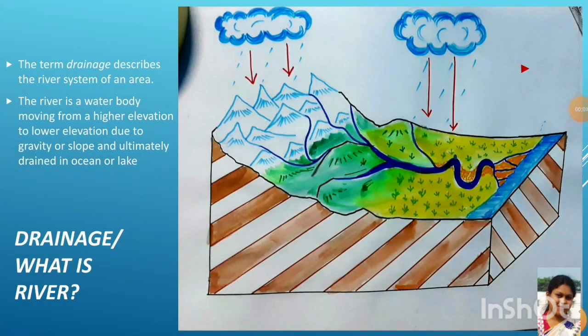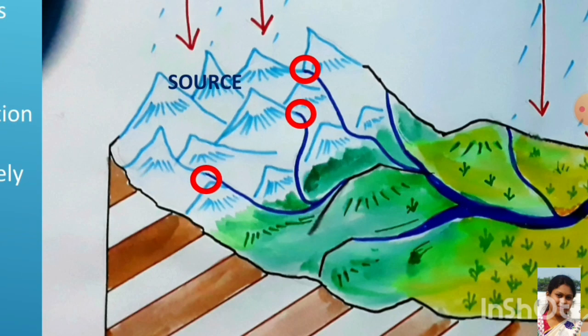Now let's learn what drainage is. The term drainage describes the river system of an area. We all see rivers. Here we discuss some basic concepts. This is a diagram of a river, and where the river originates is called the source of the river. Here we can see the source of the river.